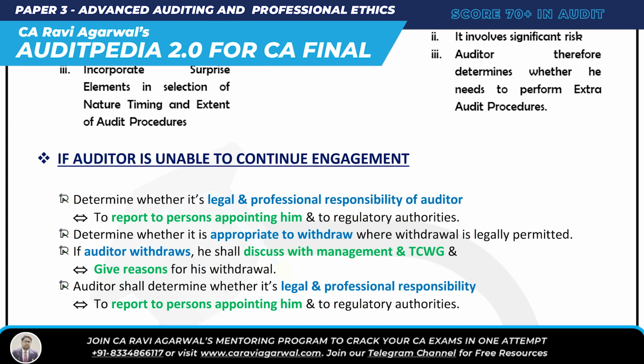Okay, secondly, what you have to do? Determine whether it's appropriate to withdraw, whether the withdrawal is legally permitted, and if the auditor withdraws, he shall discuss with the management and TCWG and also should give reason for the withdrawal.